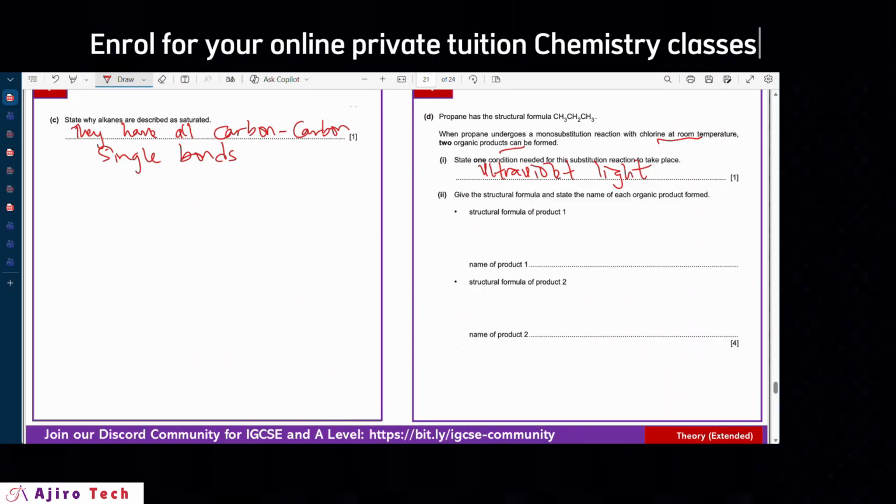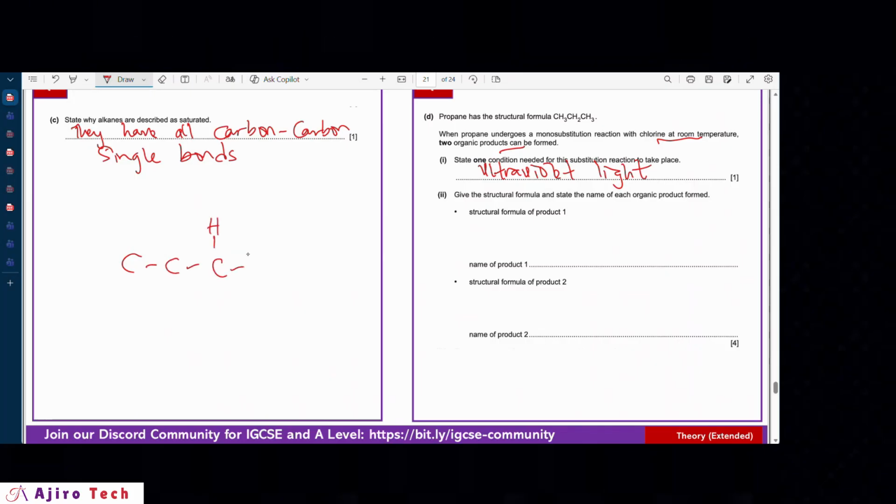So we're going to do a quick explanation of how this would look. Remember that this is the split formula first. So we have three carbons, then we have hydrogens all the way here. We are introducing chlorine, so plus Cl2. What happens is that chlorine just attacks one of the hydrogens.